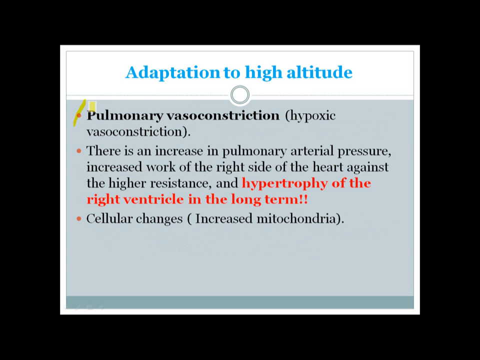Another important consequence of adaptation to high altitude is pulmonary vasoconstriction. Because there is a low amount of oxygen in the alveoli and also in the pulmonary capillaries, it leads to vasoconstriction. And pulmonary vasoconstriction can have detrimental effects on the resistance of the pulmonary vascular system. So there can be increased pulmonary arterial pressure, leading to increased workload for the right side of the heart against the higher resistance. And if someone lives in higher peaks for a long time, maybe during their lifetime, it can cause hypertrophy of the right ventricle. And there are some cellular changes that also accompany the adaptation, which is increased mitochondria.